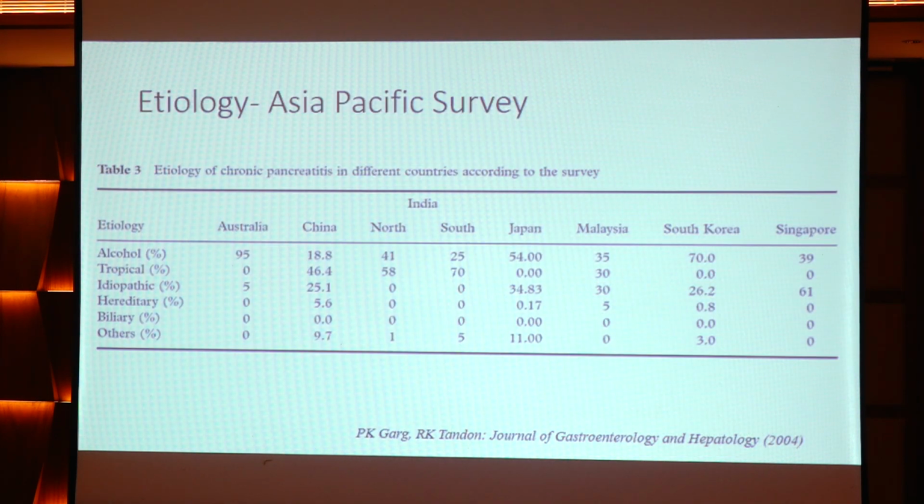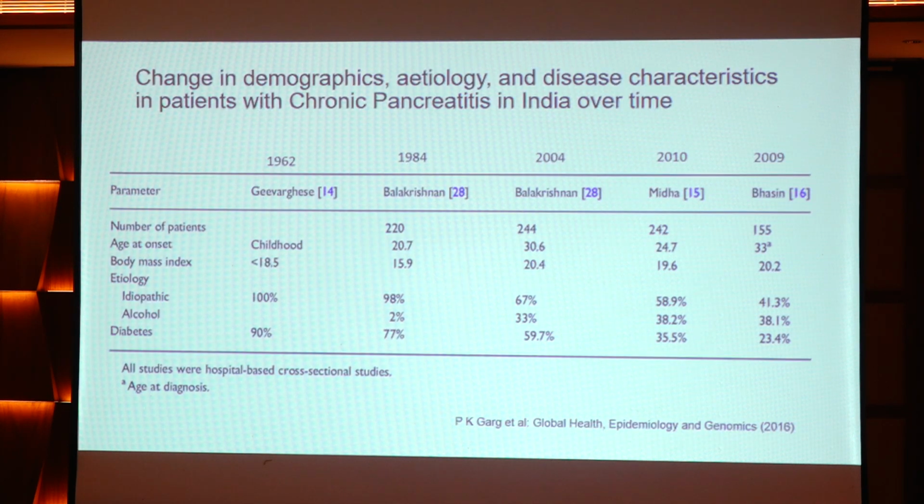Across countries, if we compare the etiology, tropical pancreatitis was most commonly reported from India and China. This is a comparison of studies in India from 1962 to 2009, which shows that idiopathic pancreatitis was initially more common, and recently the alcohol and idiopathic chronic pancreatitis incidence have been almost similar.